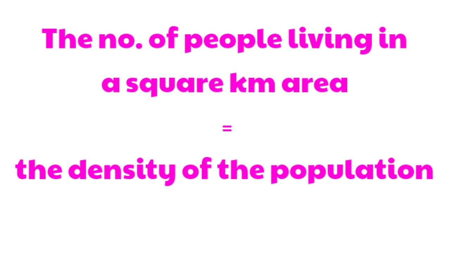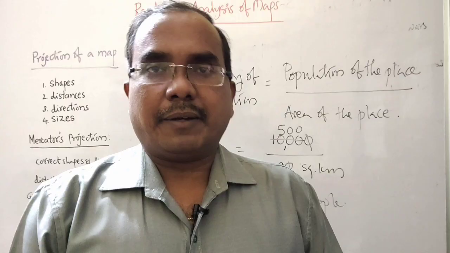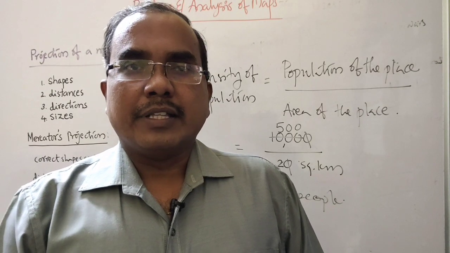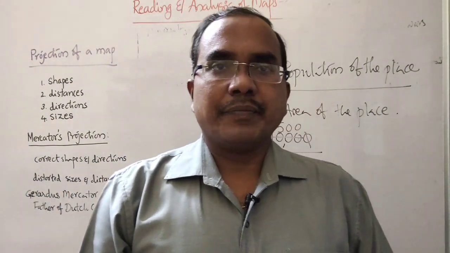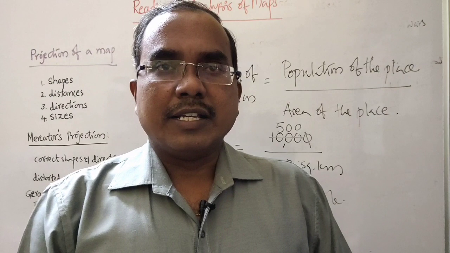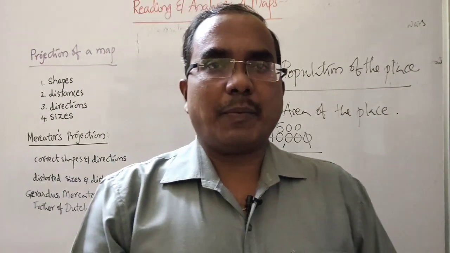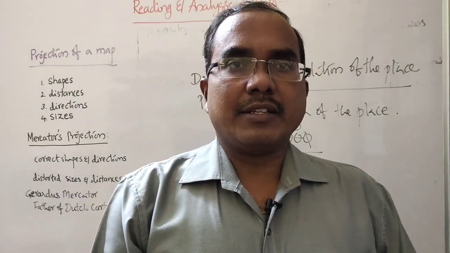Simply we can say that the density of population means the number of people living in an area per square kilometer. In India, there are some states which have high density of population like West Bengal, and there are some states which have low density of population like Arunachal Pradesh.